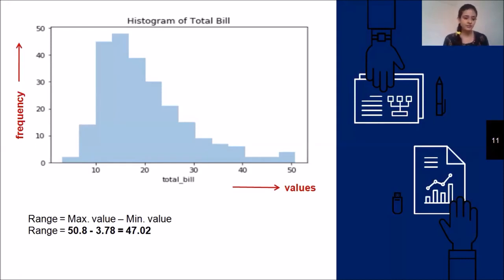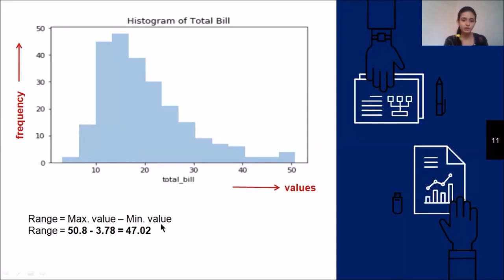On the left hand side you must have the minimum value, and on the right hand side the maximum value. To identify the range, the data must be sorted. If it is not, first you have to sort that data. Here my data is sorted, so I'm directly calculating the range, that is maximum value minus minimum value.